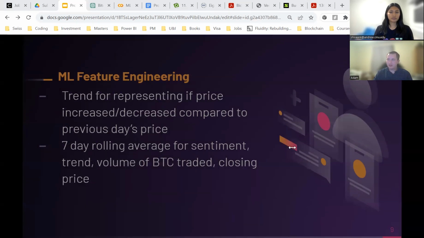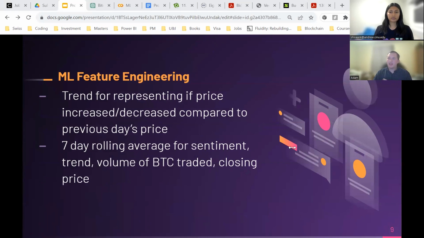Next slide, please. In addition, we also engineered several features with the data set, some of those being the actual trend for each day of trading. So what this is, it represents the increase or decrease from the previous day's price of Bitcoin. And this is binary, 0 or 1, and that indicates the increase or decrease.